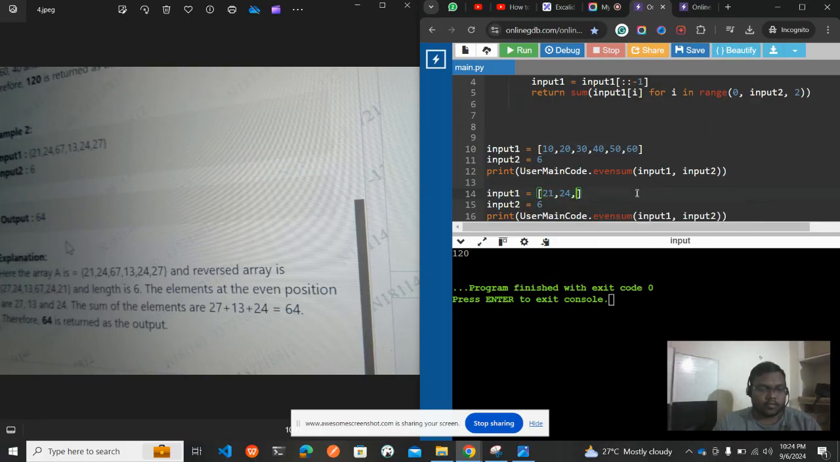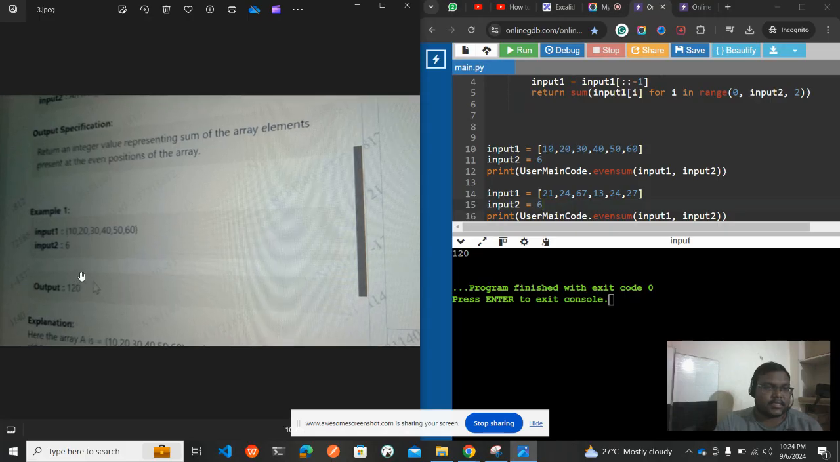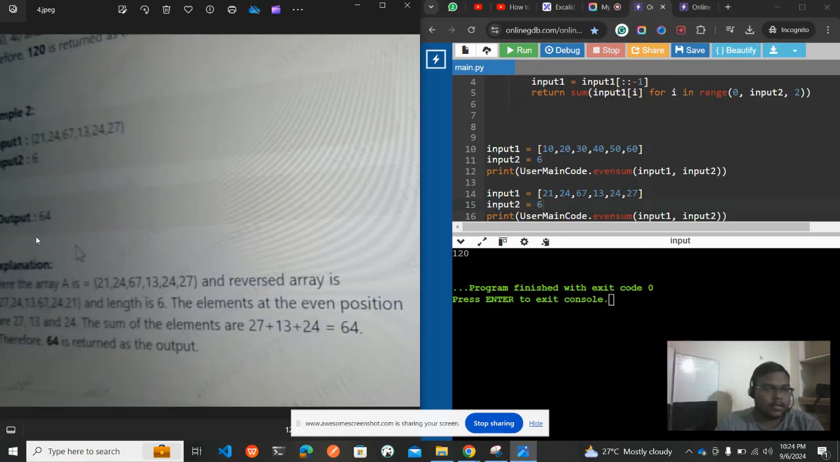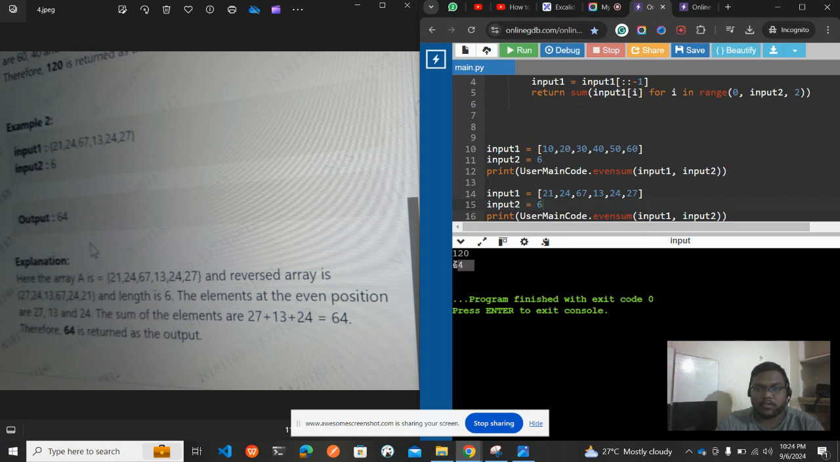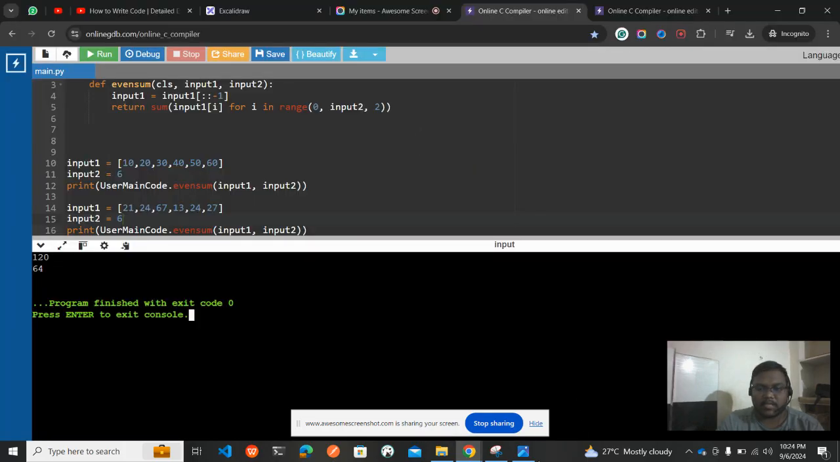21, 24, 67, 13, 24, 27, and then we have input 6. For this input we need to get the result as 64. So let me click on the run button. You see, for the first input we got 20 and for the second input we got 64, which means that we did it correctly. Done. Okay, so let us see another question that was asked today.